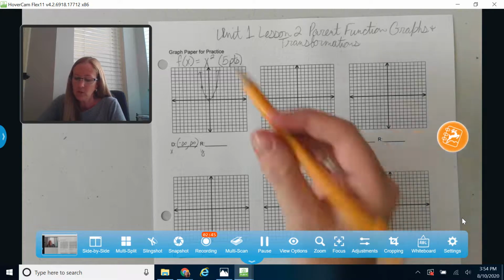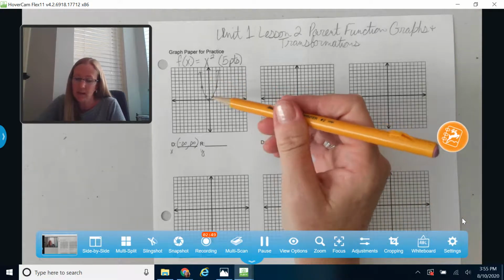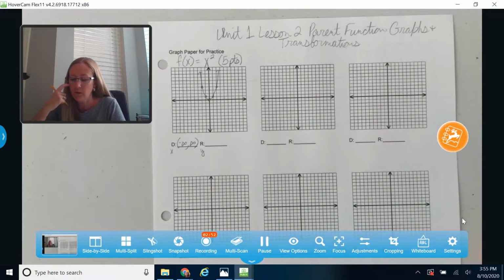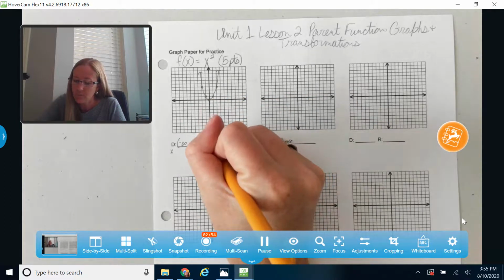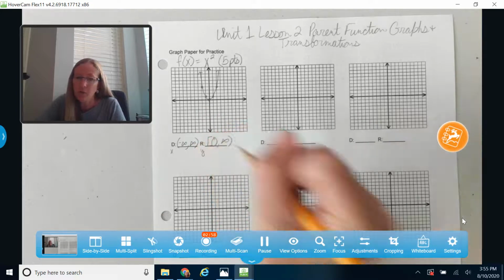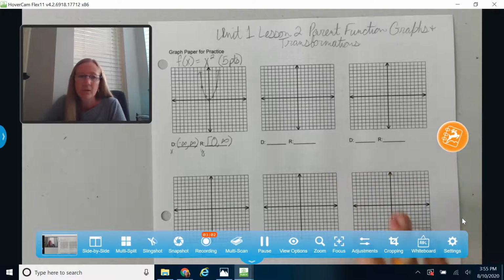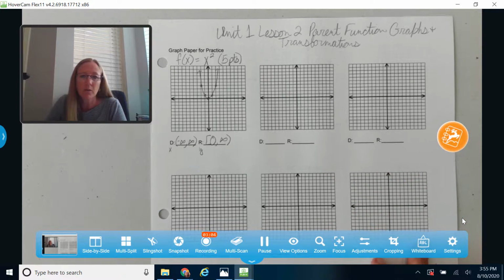Now my range is a little different because I noticed that all of my y values are positive in this case. So I'll start right here at 0, and I can touch 0 on this, so I'm going to use a bracket on 0. And then they go up and up forever, so we can go all the way up to infinity. Okay, so that's our first parent function, x squared.